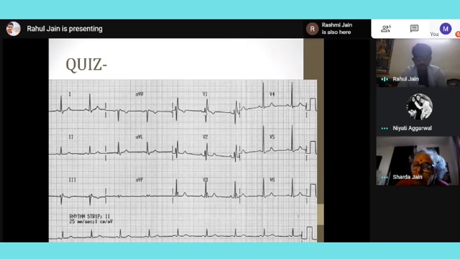Either it is right bundle branch block or left bundle branch block. So this looks like what? Marrow or William? This looks like an M. So this is a right bundle branch block.